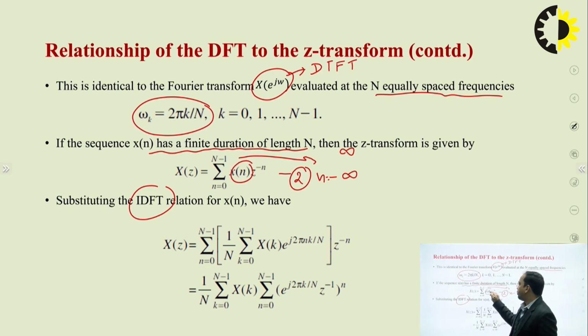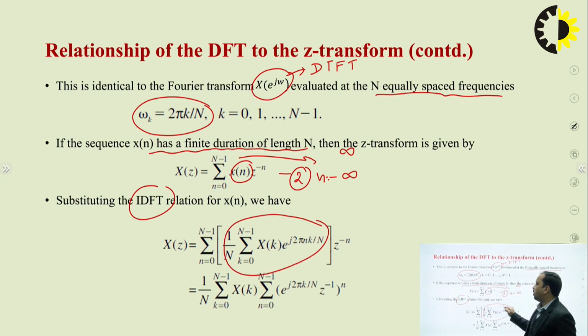And instead of x of n, I can write down the equation for IDFT and z to the power minus n as it is. Now, I'm going to change the order of the summation. This will go outside, and this n equal to 0 to capital N minus 1 goes inside, and z to the power minus n goes inside. So, we'll be having it like this.